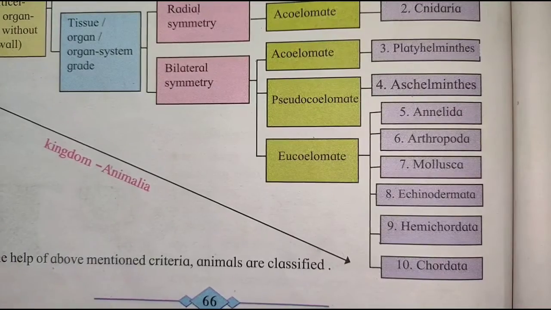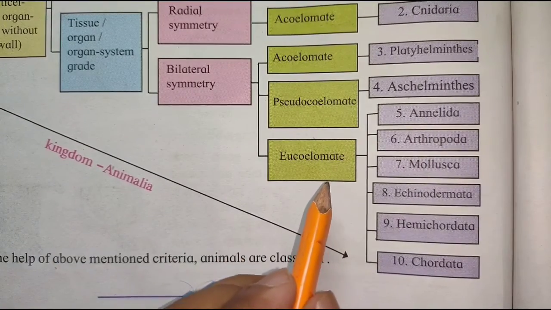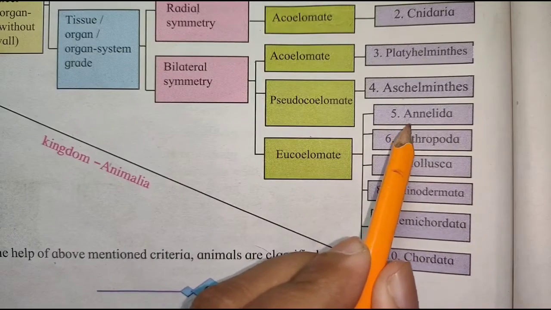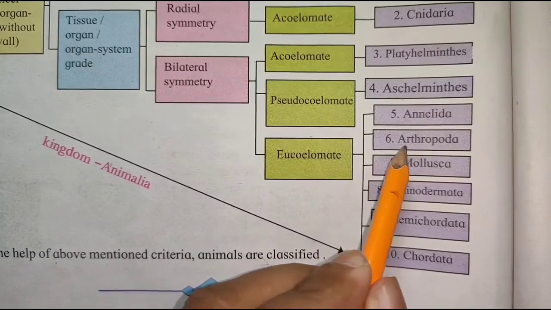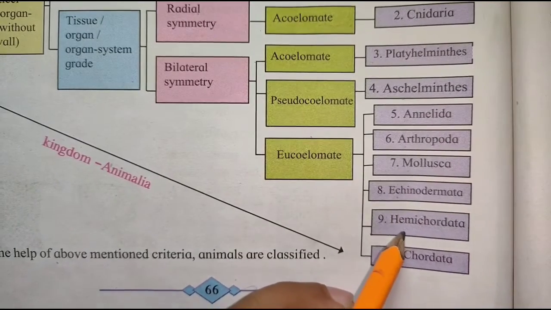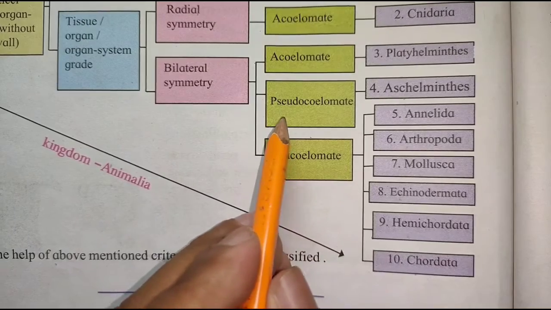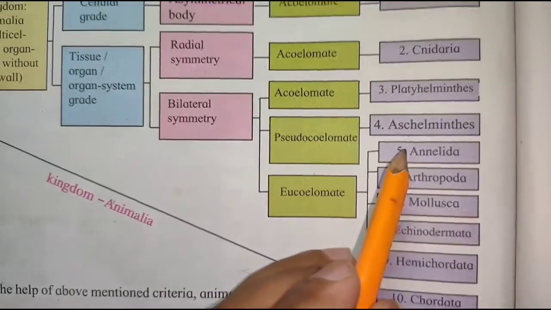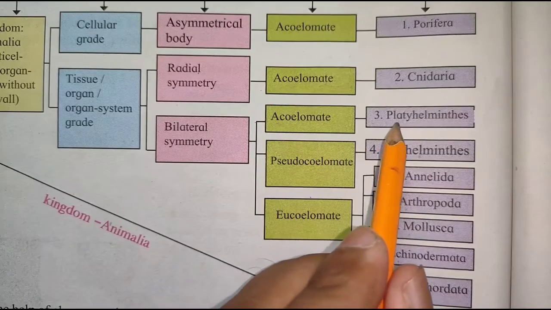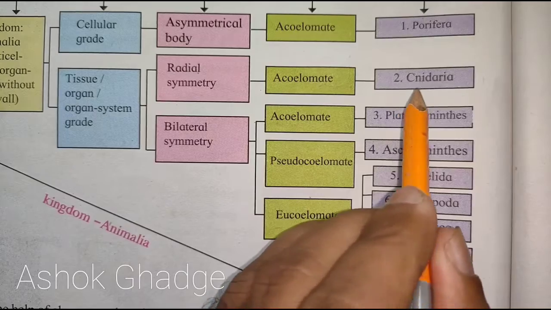In the animal kingdom, eucoelomate animals are from phylum Annelida, Arthropoda, Mollusca, Echinodermata, Hemichordata and Chordata. The pseudocoelomate animals are present in Aschelminthes. Acoelomate animals are present in Platyhelminthes as well as Cnidaria.